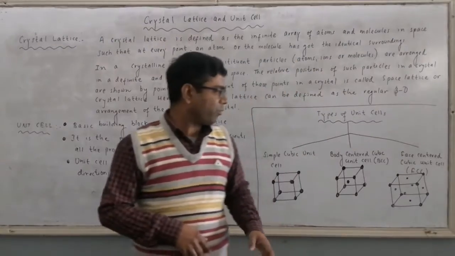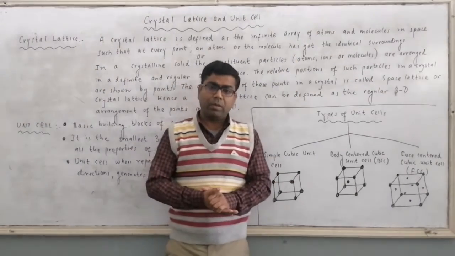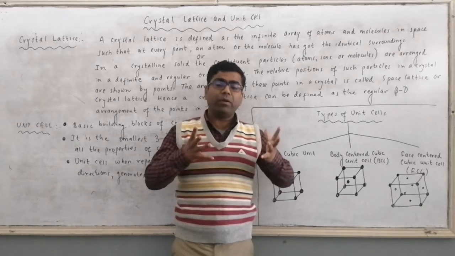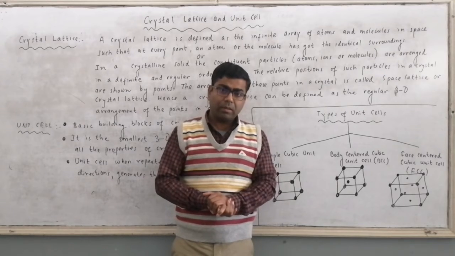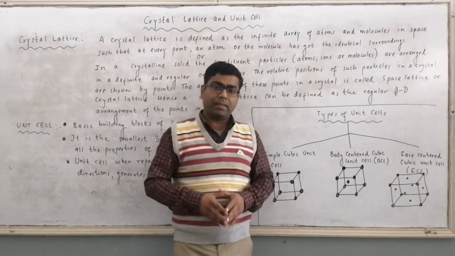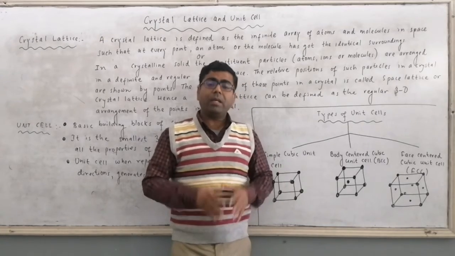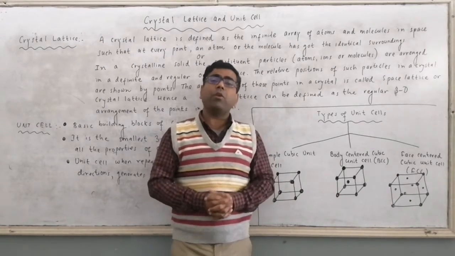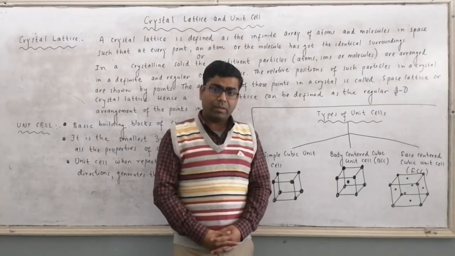Now let us talk about rank of the unit cell. What do we mean by rank of the unit cell? The total number of particles or the total number of atoms present in a given unit cell is called rank of the unit cell.